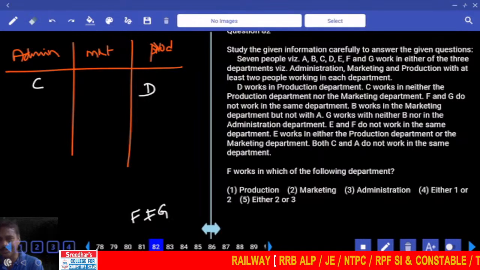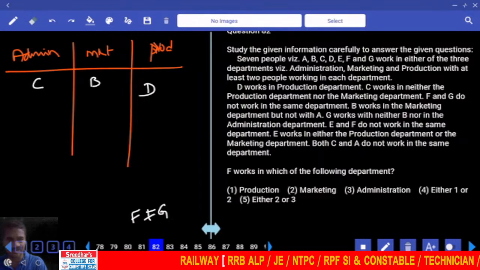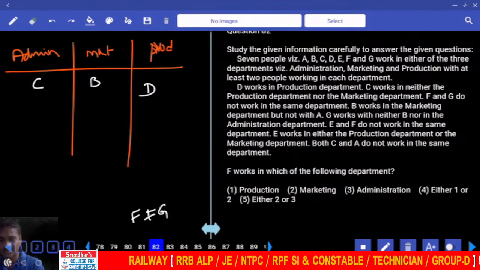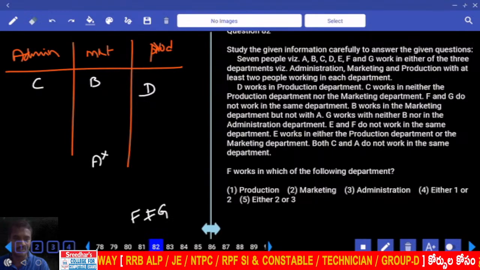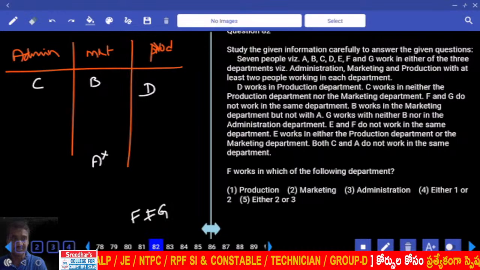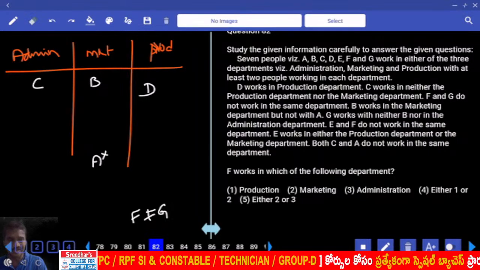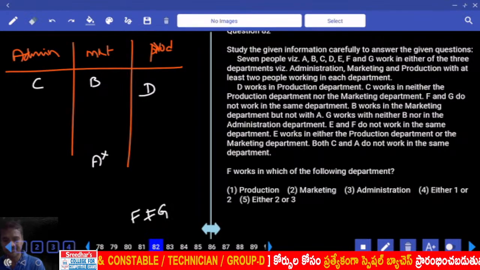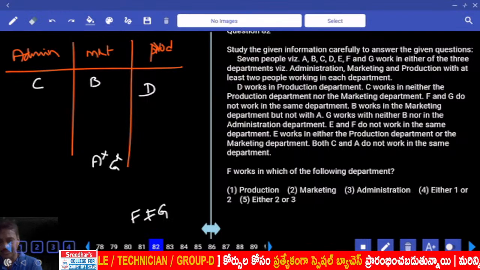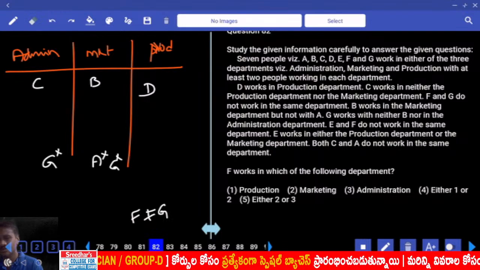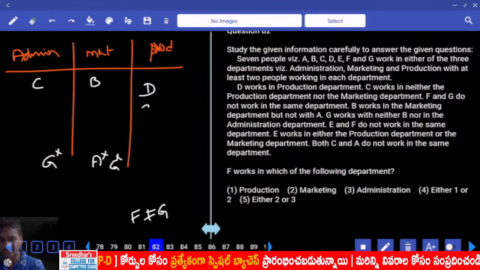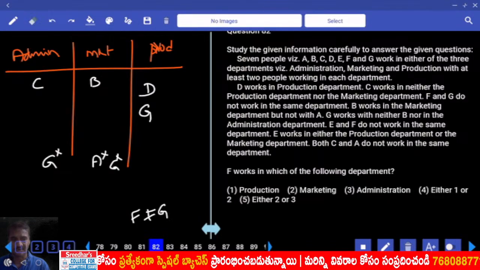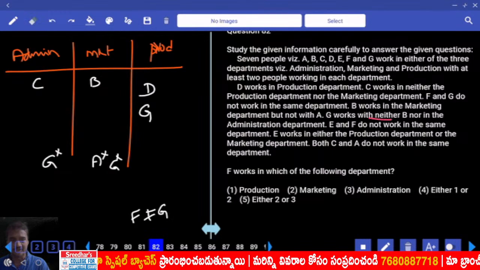B works in the marketing department, but not with A, so A cannot be here. G works with neither B nor in admin. G cannot be here, and G cannot be here, nor in admin. And G must be in the production department.